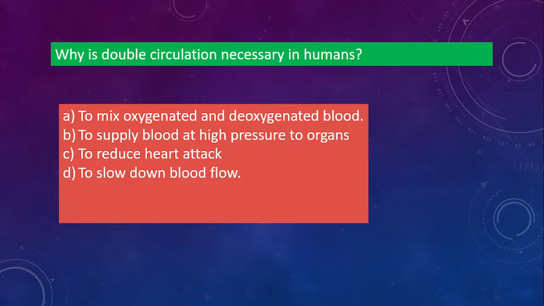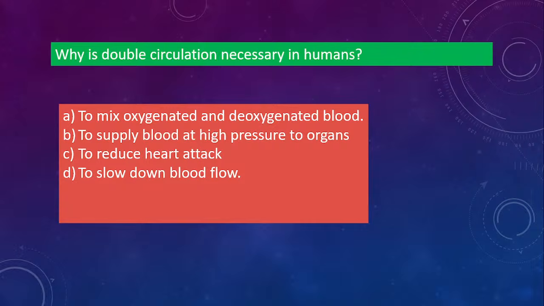Why is double circulation necessary in humans? We know that in humans we have a double circulatory system. Now why? Option A, to mix oxygenated and deoxygenated blood. Option B, to supply blood at high pressure to organs. Option C, to reduce heart attack. Or option D, to slow down blood flow. So what will be the answer? A, B, C or D? Fast. Why do we require double circulation? Why not single circulation? Why is it double circulation? Fast. Give me the answer.